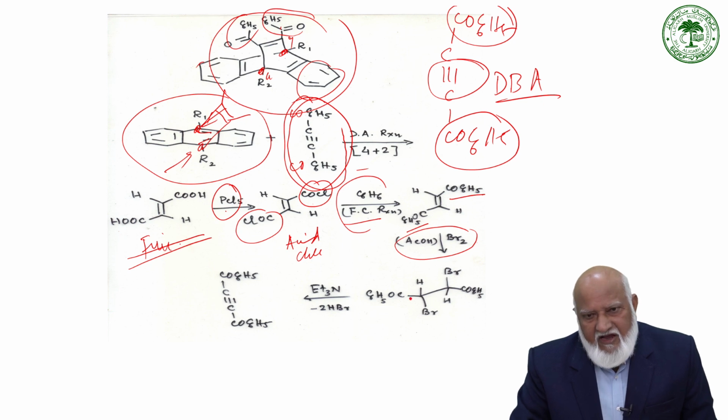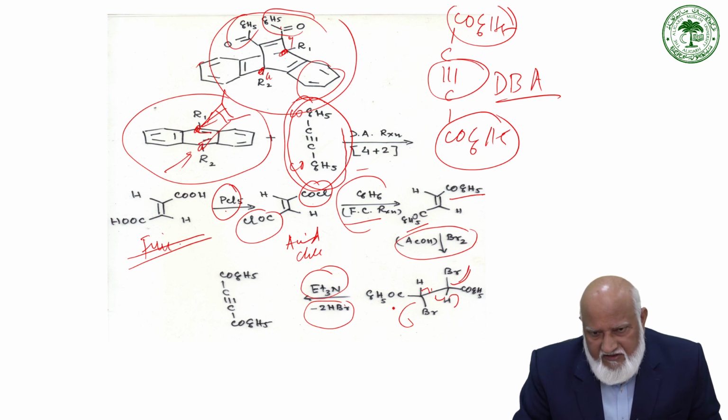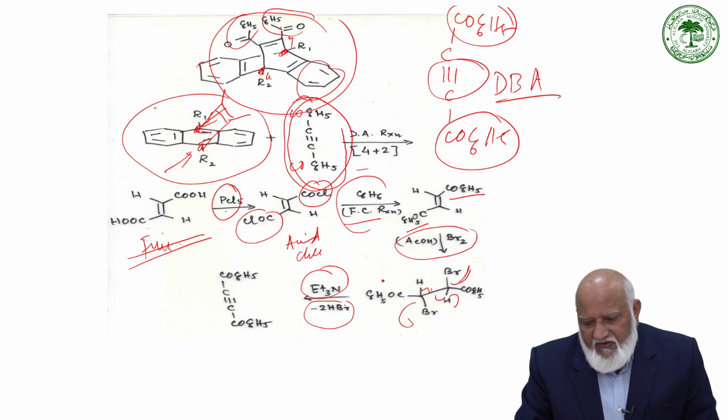So this, in the presence of triethylamine as a base, removes two molecules of HBr. This goes like this, this goes like this, and then this goes like this. So this removes two molecules of HBr. One molecule gives a double bond, and another molecule of HBr gives the triple bond.